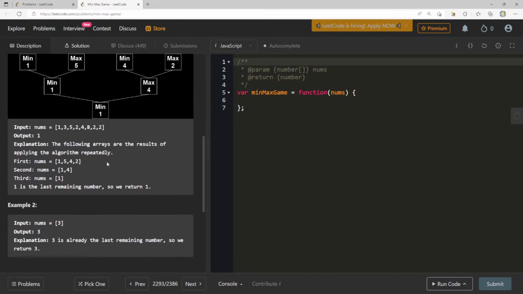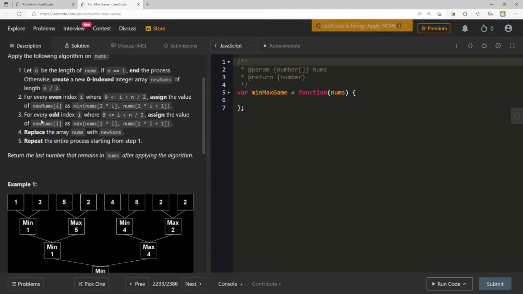Oh, this is like classic. This looks like classic recursion here. There's definitely a nice way to do this recursively.